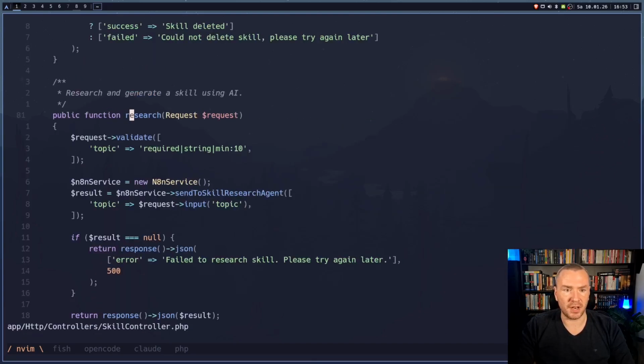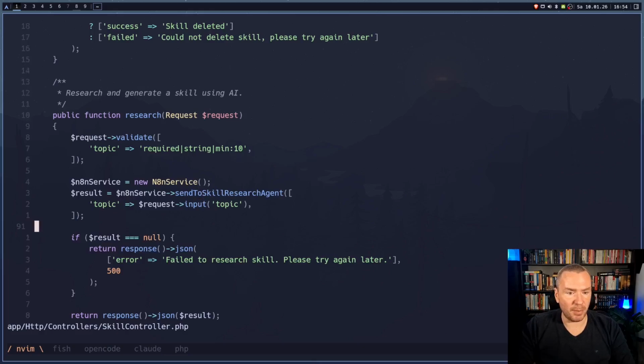This is the research function. It takes the request and validates the topic, so it has at least 10 characters, because we have to have something to research. If it's less than 3 characters, then it's a little bit too vague. Now we have again our n8n service. The n8n service has a function, or a method, called sendToSkillResearch.